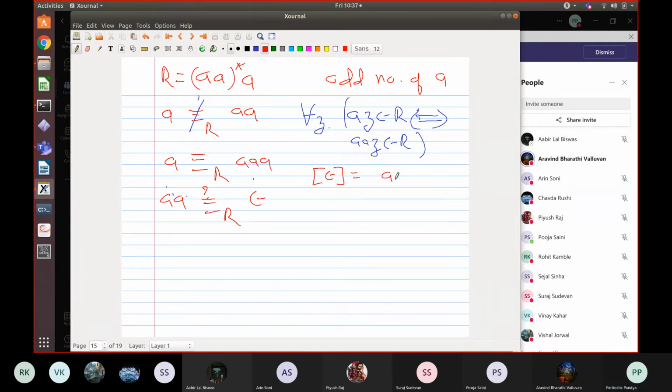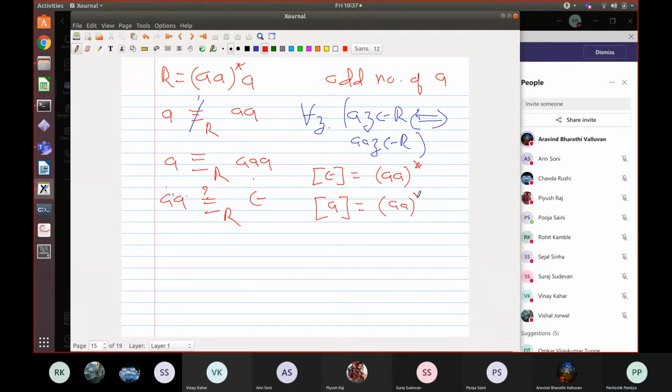Any word with an even number of A's, so (AA) star. And what will be the equivalence class of A? The language (AA) star A, right? All the words belong to either this class or this class. So we can partition sigma star into two classes under this language induced equivalence. Is that clear to you?